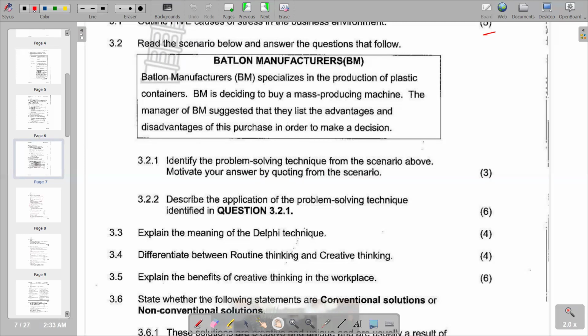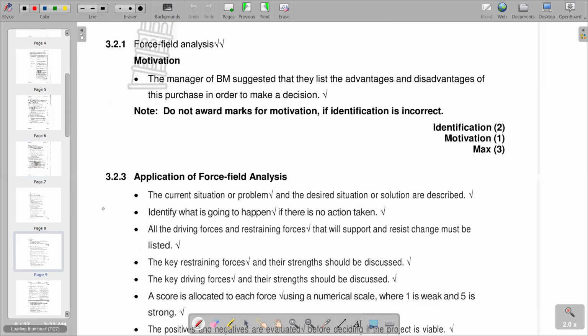So if you go on this sentence, it reads that the manager of BM suggests that they list the advantages and disadvantages of this purchase in order to make a decision. So while you've listed the advantages and disadvantages, that's only when you can make a decision, which makes post-field analysis the correct response. So we are saying post-field analysis, and on motivation, we are saying the manager of BM suggested that they list the advantages and disadvantages of this purchase in order to make a decision. So this is what we have.